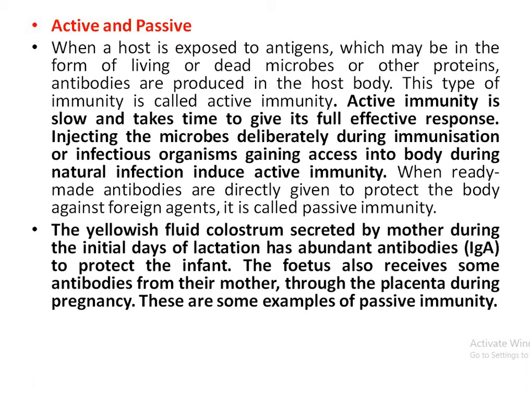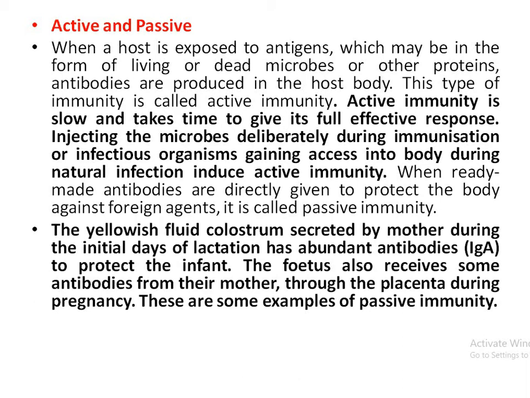On the basis of formation of antibody by self or taken from another organism as ready-made antibody, immunity is of two types: active and passive immunity. In active immunity, we make antibodies ourselves. Immunization is the best example of active immunity.